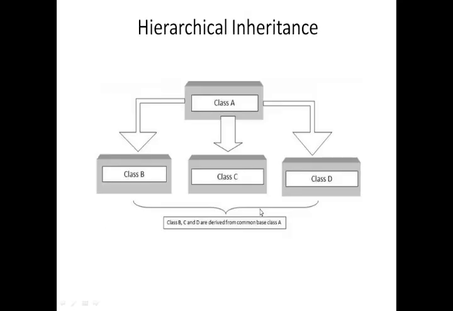This is the diagram. As shown in this diagram in C++ hierarchical inheritance, all the derived classes have a common base class. The base class includes all the features that are common to the derived classes. That is the main thing. I repeat, the base class includes all the features that are common to the derived classes. That is what is meant by hierarchical inheritance.